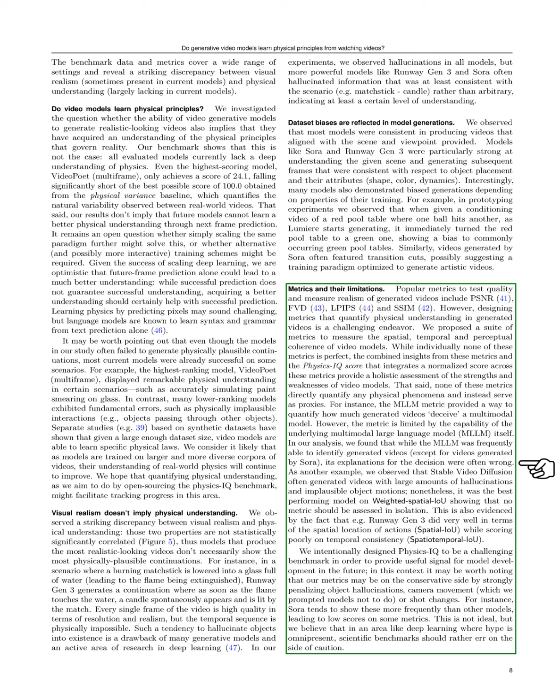For example, the MLLM metric assesses how much generated videos can mislead a multimodal model, but its effectiveness is limited by the model's capabilities. We found that while the MLLM could often identify generated videos, its reasoning was frequently incorrect. Additionally, we noted that stable video diffusion produced many hallucinations and unrealistic object movements, yet it performed well on certain metrics. This highlights the importance of not evaluating metrics in isolation. For instance, Runway Gen 3 excelled in spatial action location but struggled with temporal consistency.